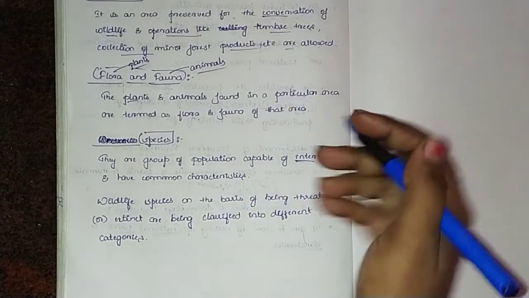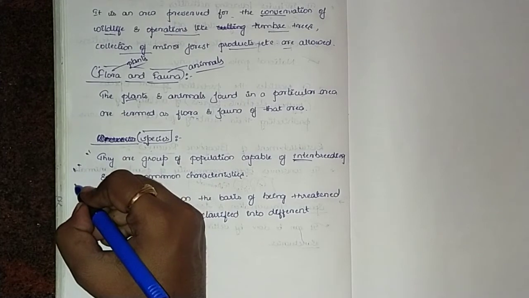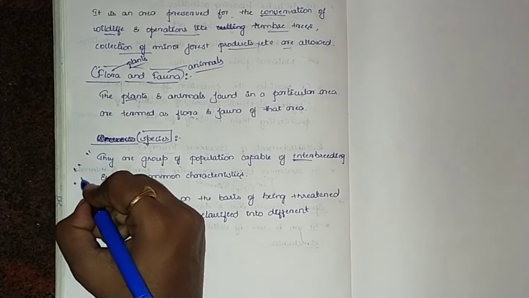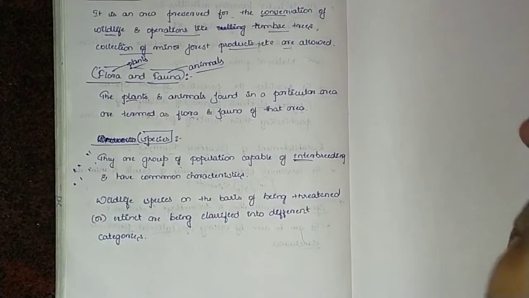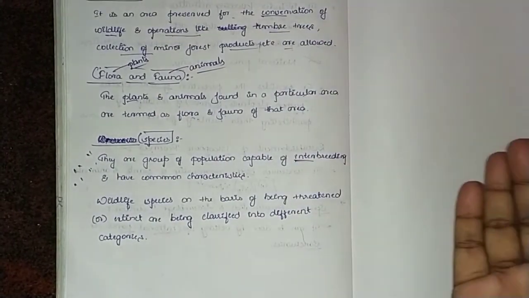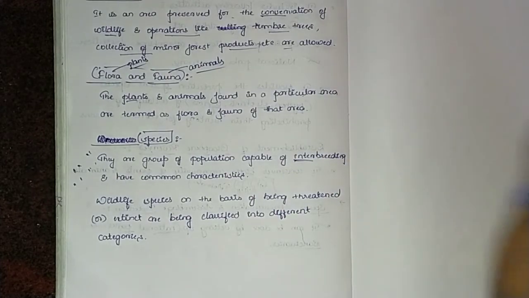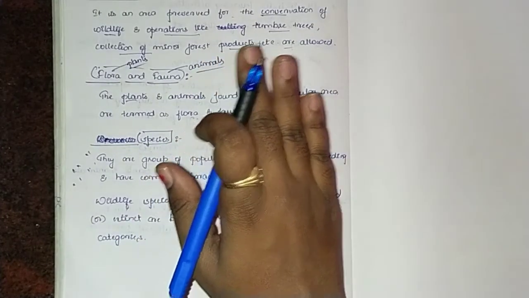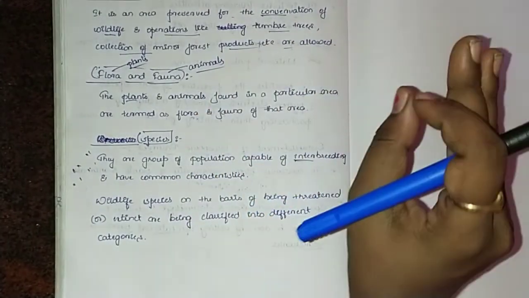Both have common characteristics, but their nature differs. We cannot say tiger is exactly like lion, but the species are almost similar.